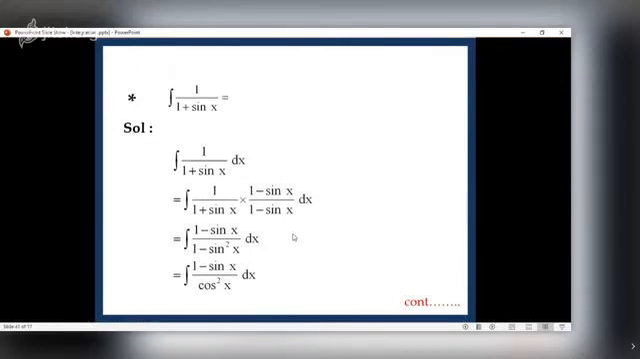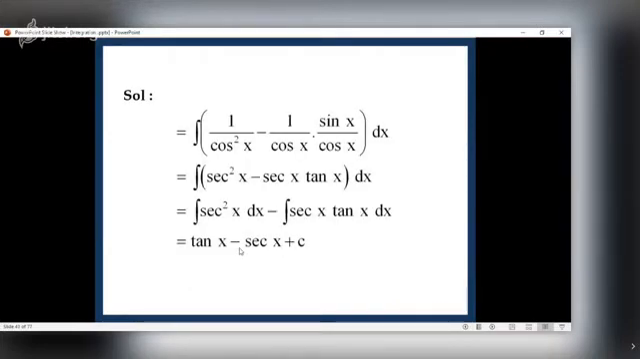Integral of 1 upon 1 plus sin x, you have to multiply numerator and denominator by 1 minus sin x. So that gives you 1 minus sine upon 1 minus sine square. Why? Because a plus b into a minus b is a square minus b square. What is 1 minus sine square x? It is cos square x.